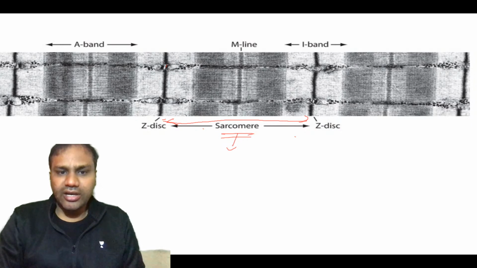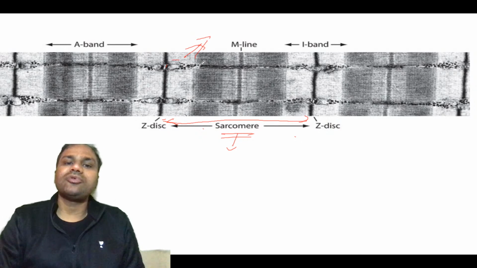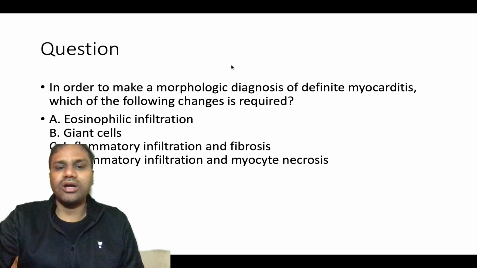Okay, and so here in between them you have all this titin. So here you have titin. So titin protein is a spring-like protein which will be here in the middle, okay.